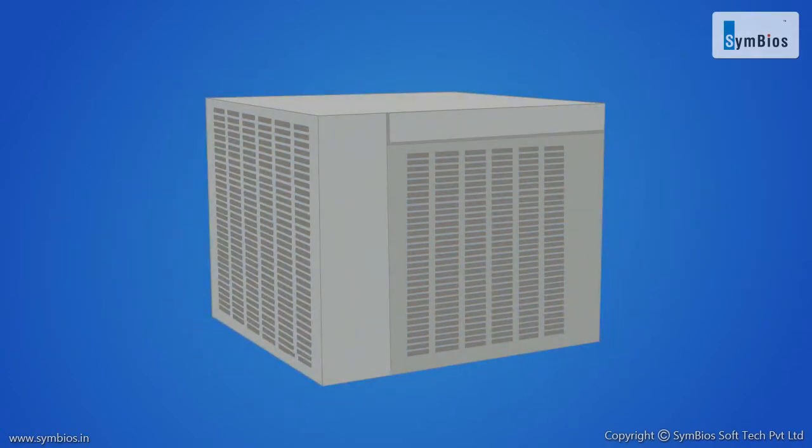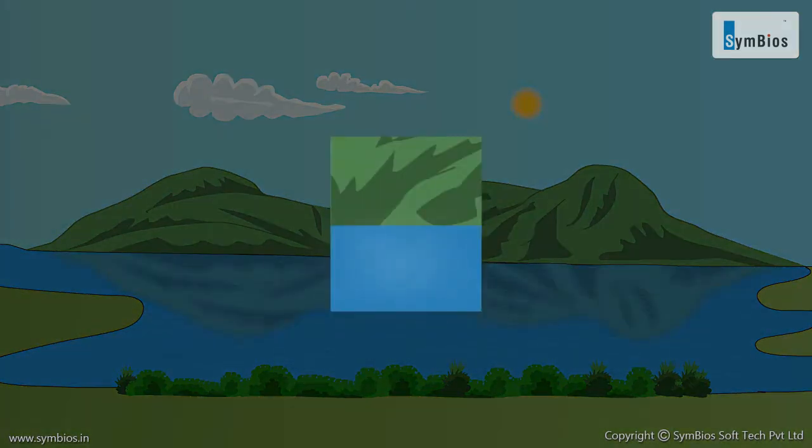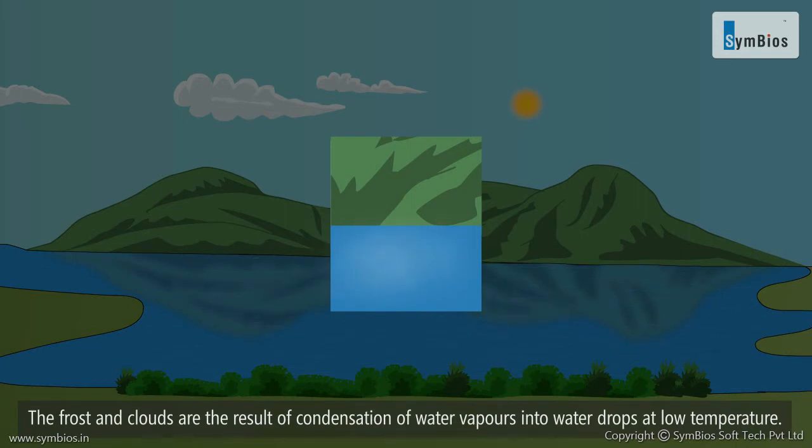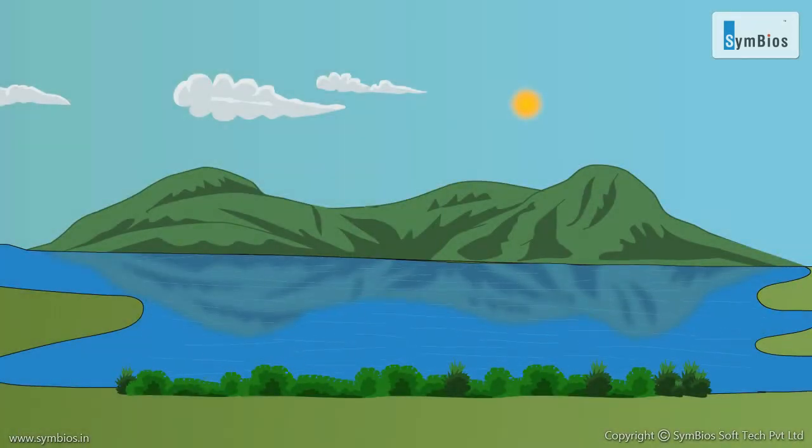Thus, we see the change in states of water in everyday life. Evaporation occurs in the hot sun, and water from the lakes and rivers goes up as gas. The frost in the clouds is the result of condensation of water vapors into water drops at low temperature. Thus, the states of water have an important role in our environment.